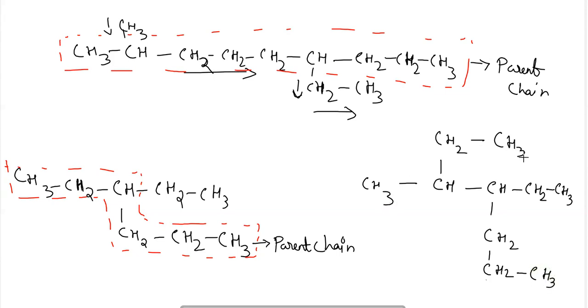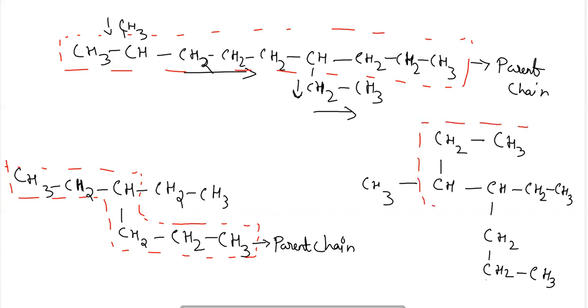Here in this chain we can see 1, 2, 3, 4, 5, 6, 7: 7 carbon atoms are present in this chain.